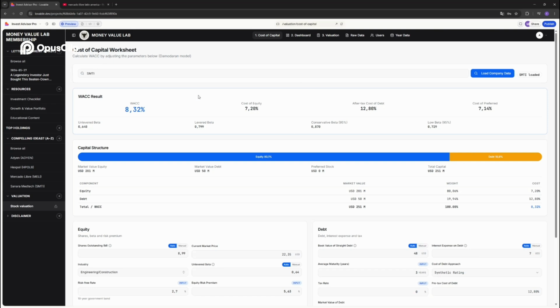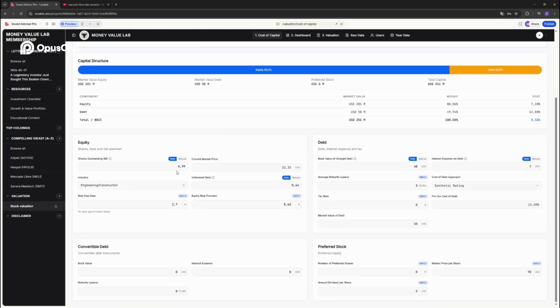And here it calculates for you automatically the cost of capital. So this is the required rate of return that you need as an investor, and that is needed for the discounted cash flow valuation. So it does all of the things automatically for you. What you need to do is to just add what industry. Sanara Medtech operates in healthcare products. Then it gives you the beta. This is required in order to calculate the cost of equity.